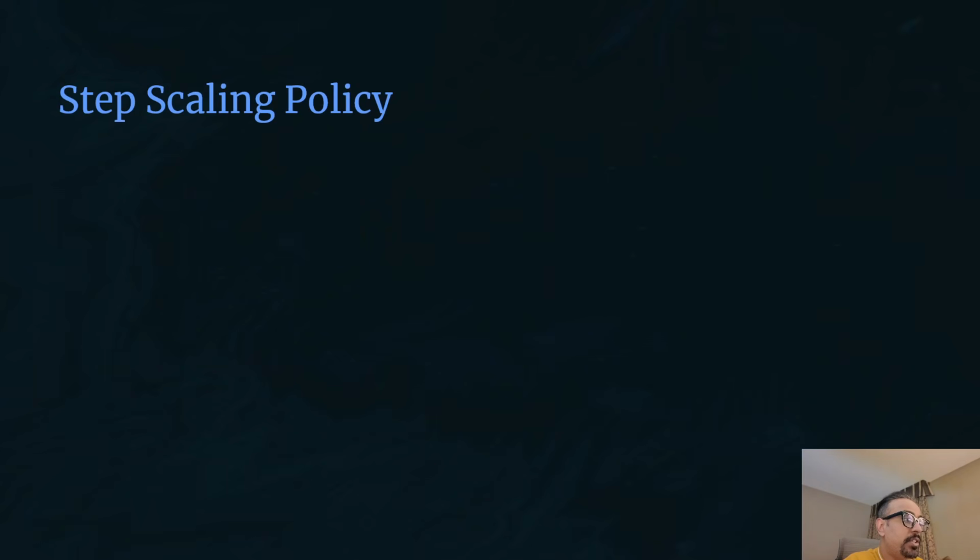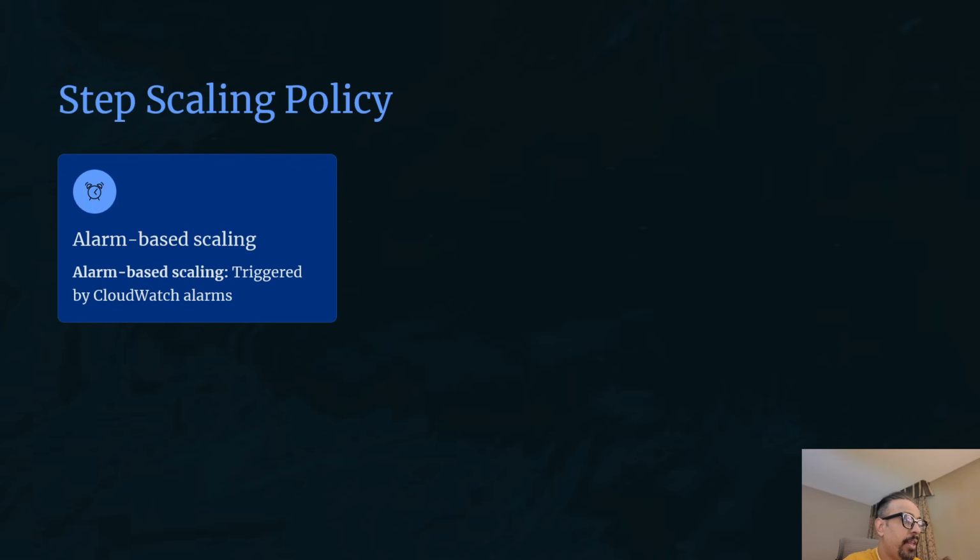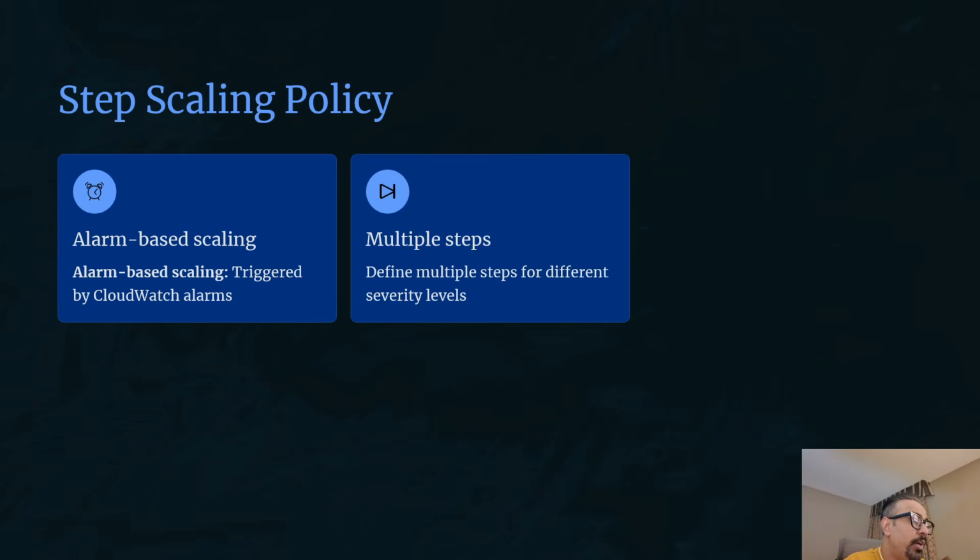Now, step scaling policy gives you more control by responding to CloudWatch alarm thresholds with different actions at different severity levels. Step scaling is alarm based. You create a CloudWatch alarm that monitors metrics like CPU utilization, and when the alarm enters the alarm state, it triggers your scaling policy. And when the alarm returns to OK state, the opposite action may occur. You define multiple steps for different severity levels.